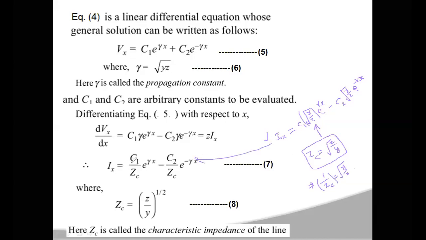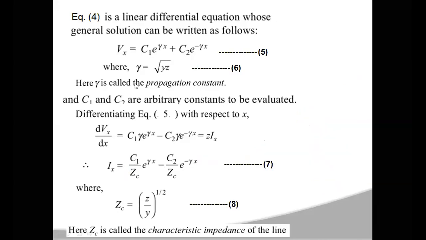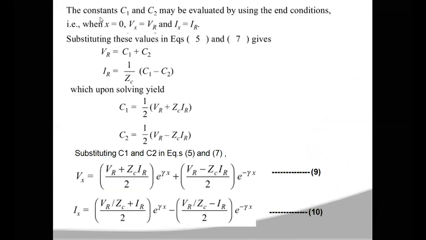Ix is equal to C1 by ZC e power gamma x minus C2 by ZC e power minus gamma x. So here ZC value is under square root small z by small y. This is the characteristic impedance of the line. Again, as I said before, you have to determine the values of C1 and C2, which are arbitrary constants. To determine C1 and C2, you have to assume some initial conditions.